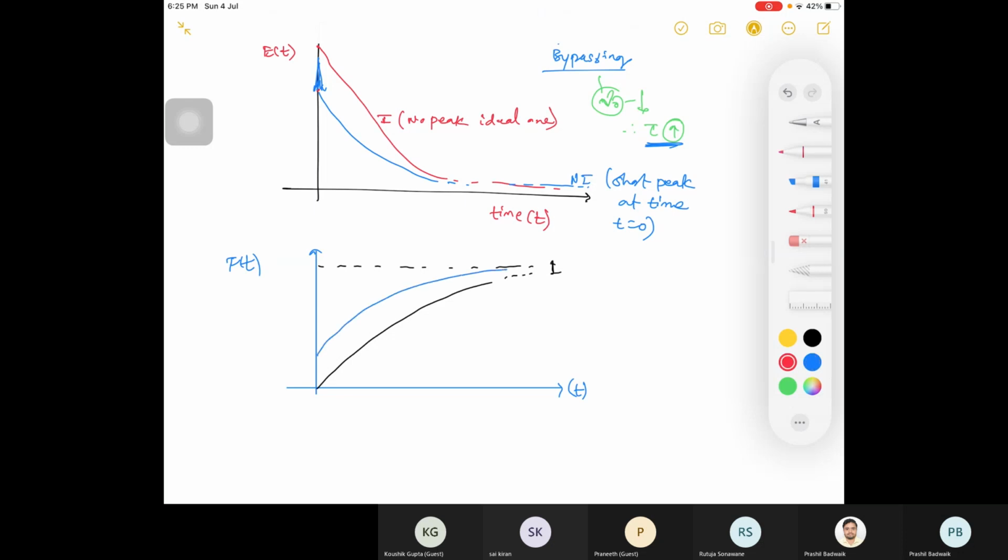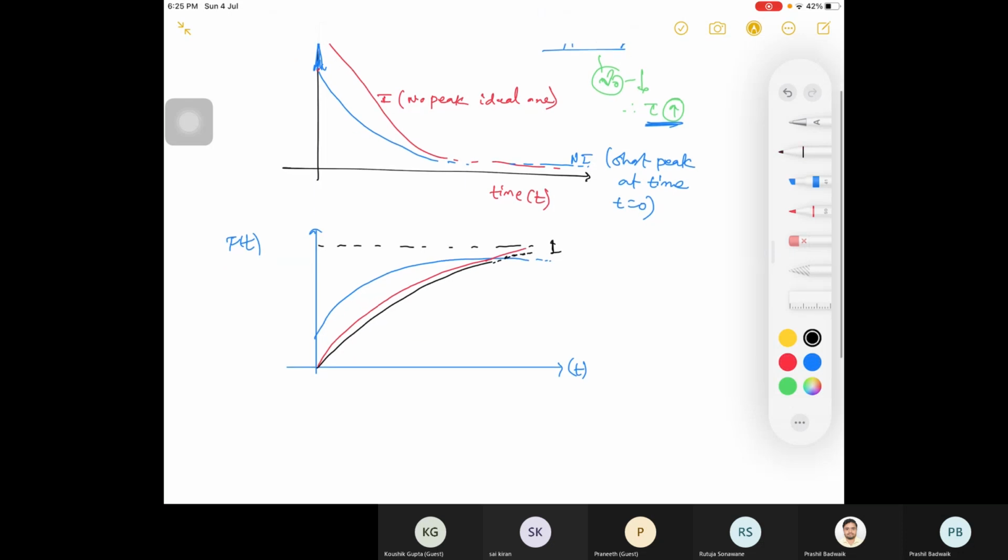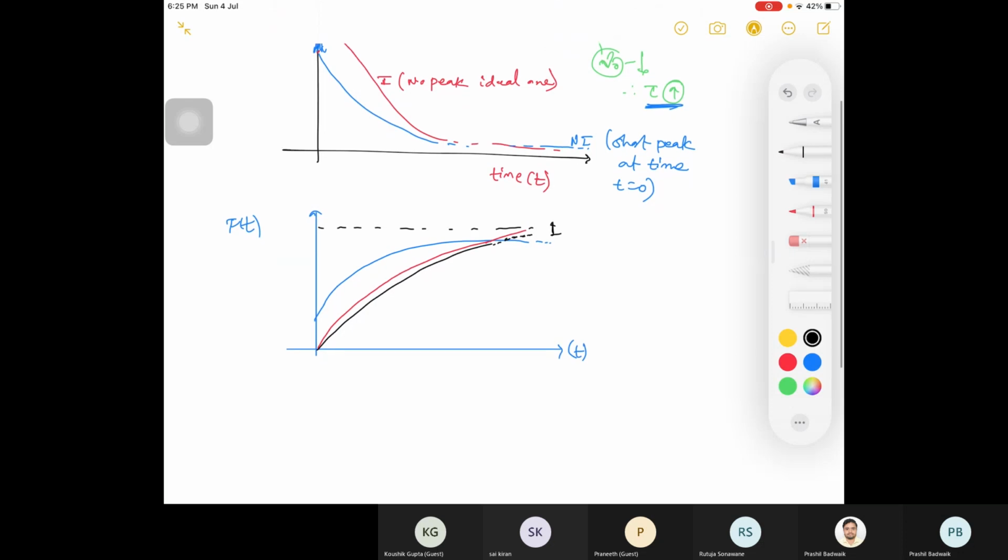This one will be, and second is... these are your three curves, right?